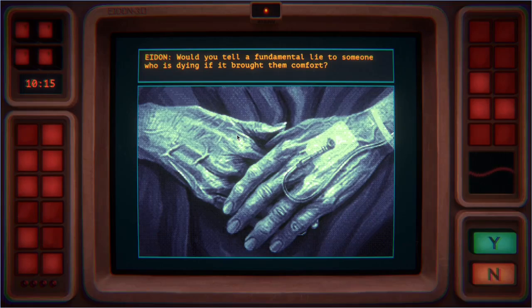So, now we have a number of the classical philosophical questions that we need to answer. And we'll just go through a couple of them, I think, for the showcase of this game. Would you tell a fundamental lie to someone who is dying if it brought them comfort? And this is a difficult one. Do you lie to someone even under such circumstances? Personally, I would say yes.